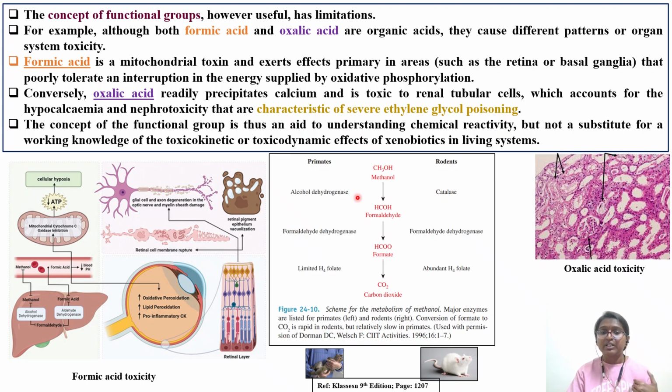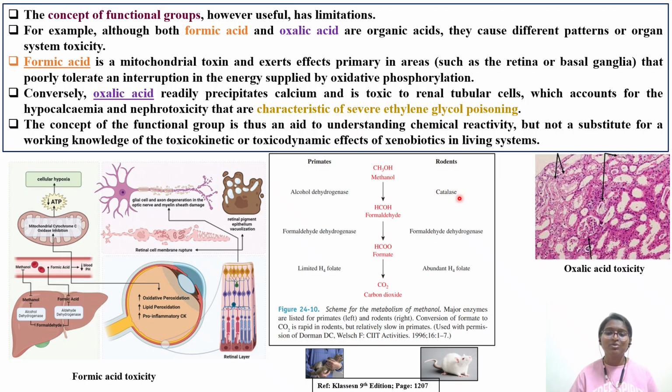So methanol is metabolized by alcohol dehydrogenase, whereas in rodents it is catalase. In human beings, catalase is also involved in the metabolism of alcohol, but how much? Only 2%. In the previous video we discussed that only 2% of the metabolism is taking place by catalase. Majority of the metabolism of alcohol is by alcohol dehydrogenase. Some part is metabolized by the CYP2E1 enzyme, then the last part, catalase.